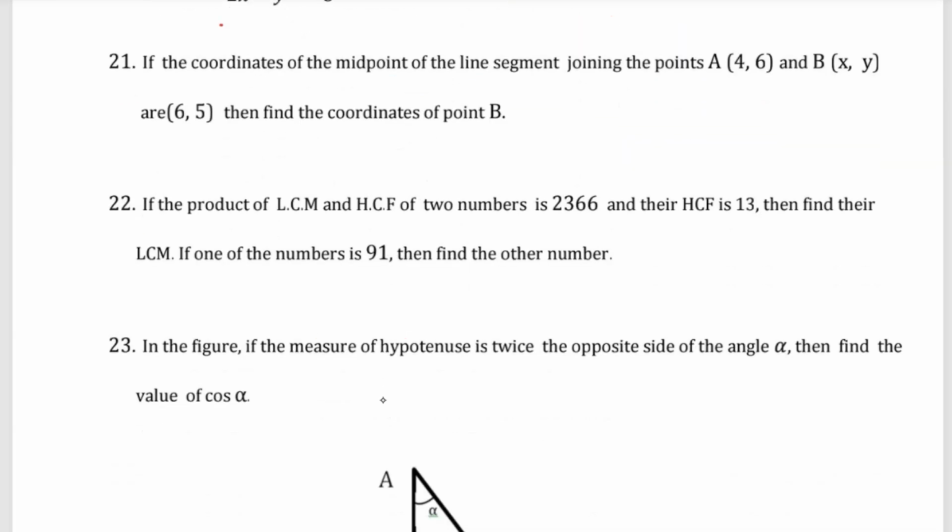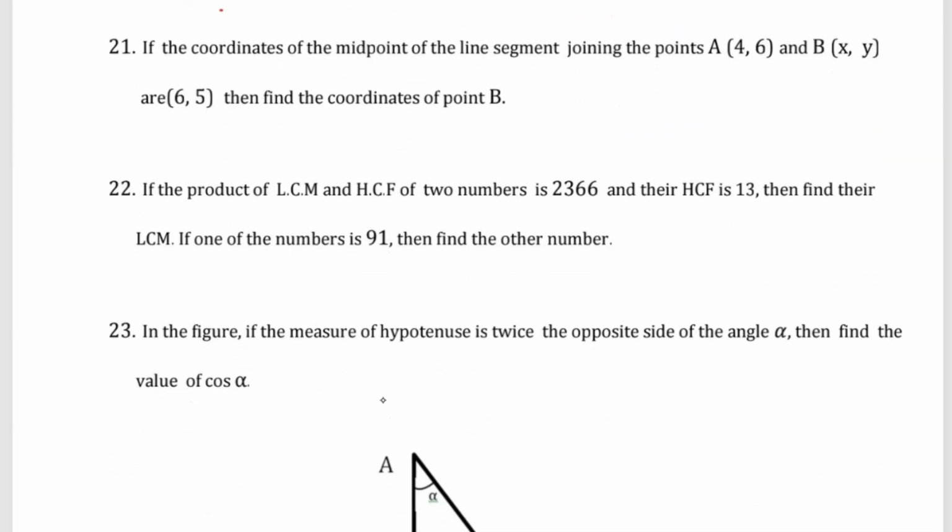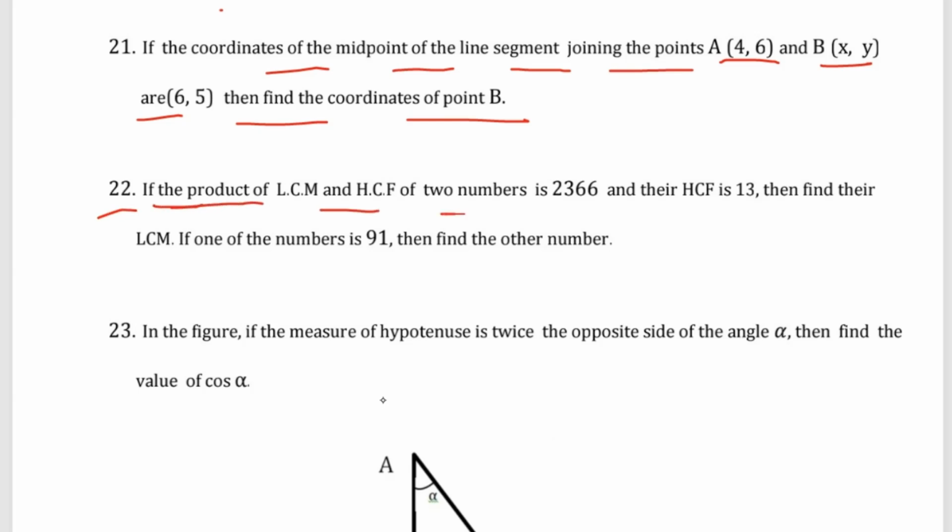Then question number 21: if the coordinates of the midpoint of the line segment joining the points A (4, 6), B (x, y), and C (6, 5), find the coordinates of the point B. Question number 22: if the product of LCM and HCF of two numbers is 2366 and their HCF is 13, then find their LCM. If one of the numbers is 91, then find the other one.